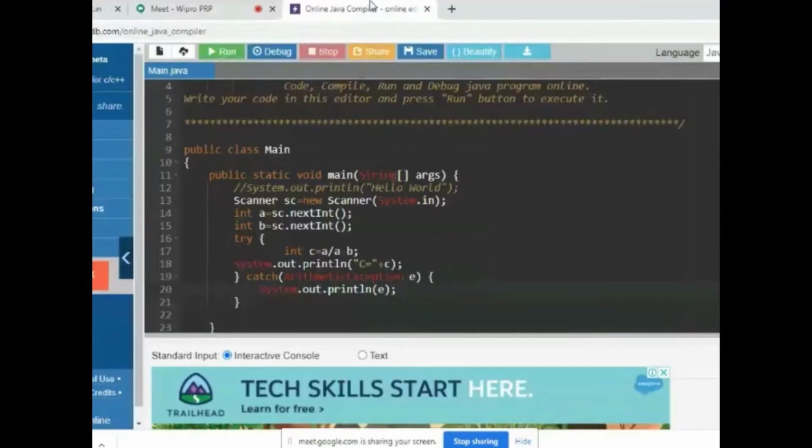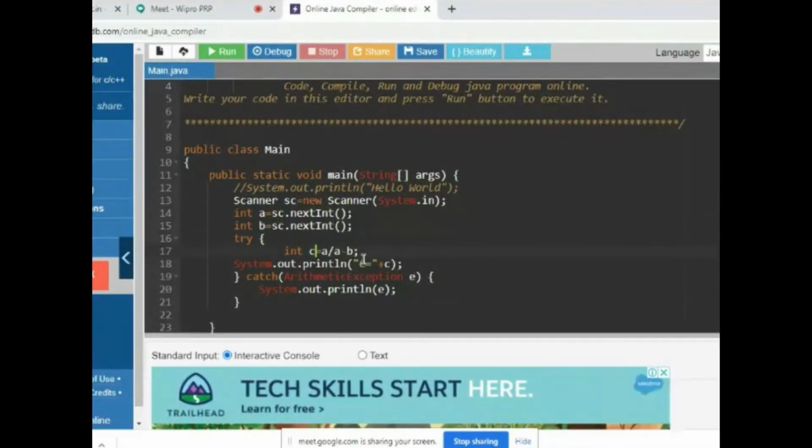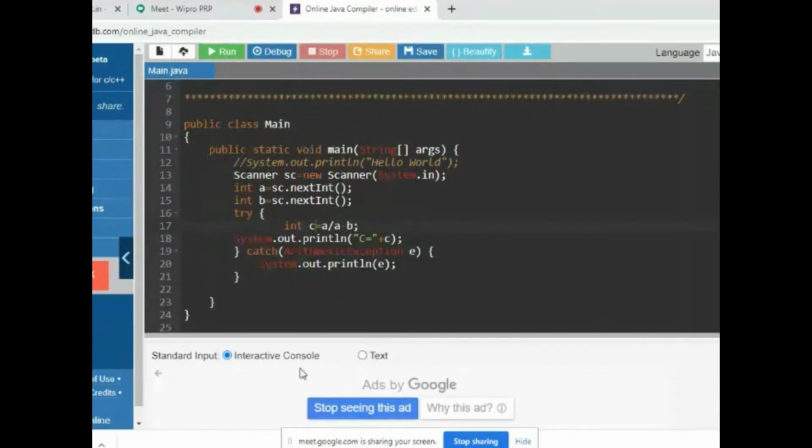So now you can see, I'm reading two numbers a and b, and finding c is equal to a by a minus b. If both a and b values are the same, what happens?